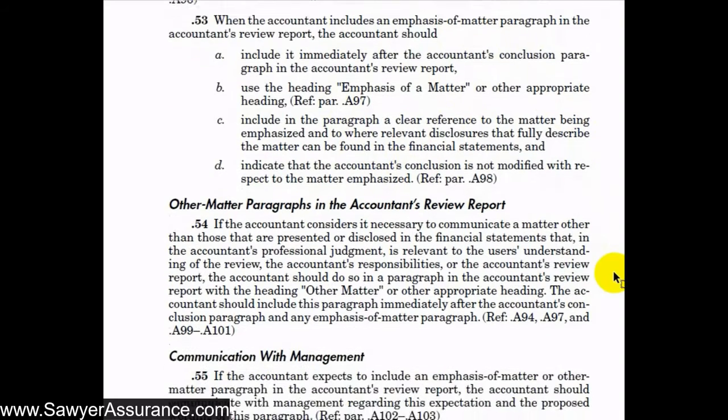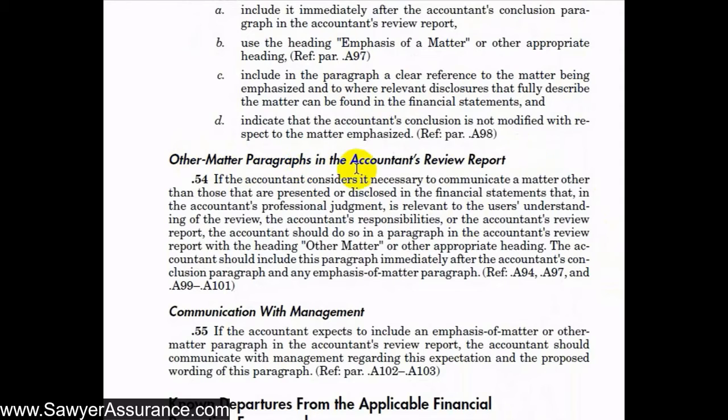Next, we have an other matter paragraph in our accountant's review report that we have an option of including. This is basically the same as an emphasis of a matter paragraph, only in this case, the description of the matter has not been included in the financial statements or in the footnotes. So if we consider it necessary to communicate a matter other than those that are presented or disclosed in the financial statements, according to our professional judgment, then we can include this other matter paragraph after the conclusion or after the emphasis of a matter paragraph.